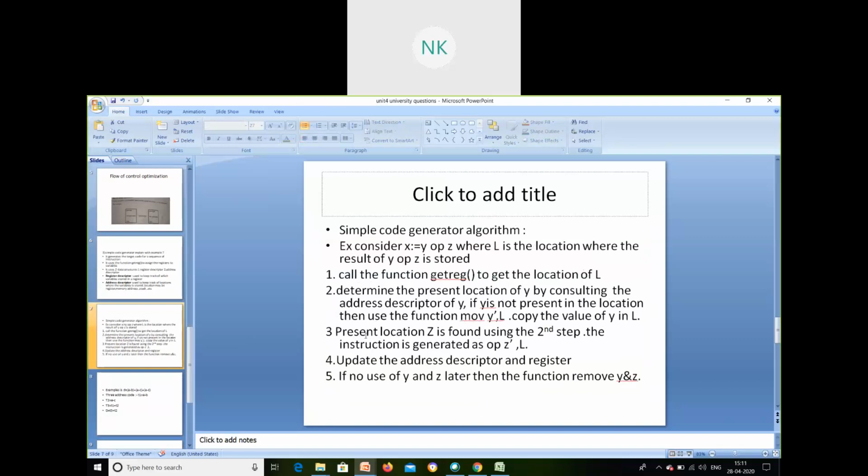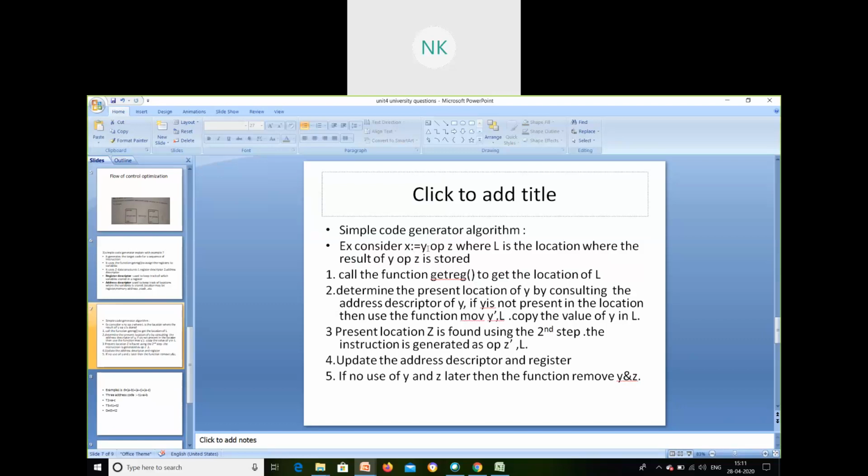We'll go to the example here. The simple code generator algorithm that we will be using: for example, I am taking x equal to y plus z. My x will be holding the result of y plus z. Say y value is 2 and z value is 2, so x is equal to 4.